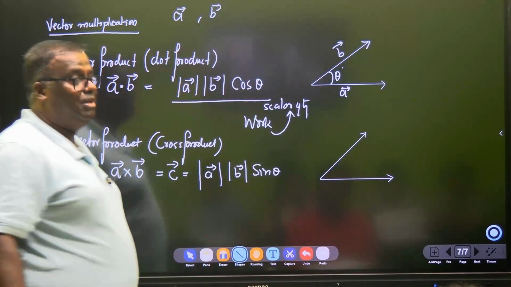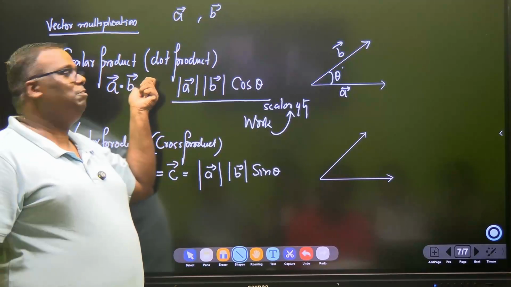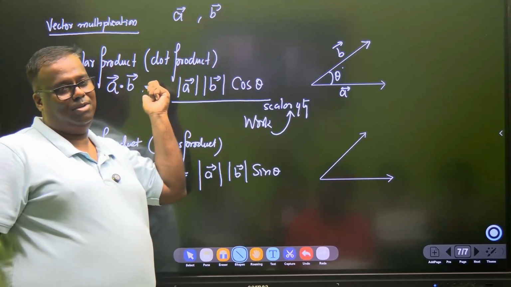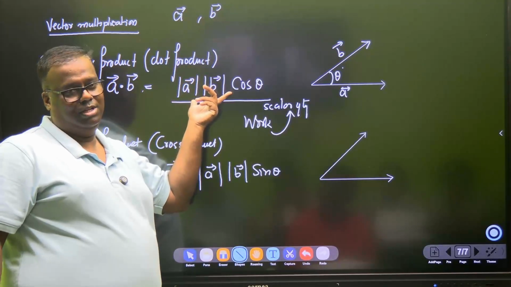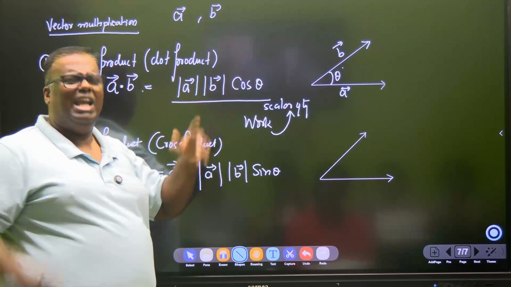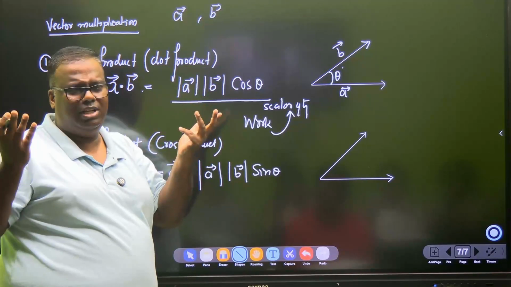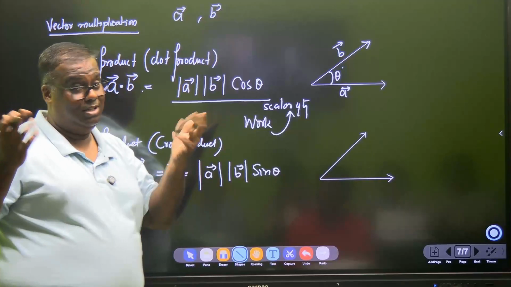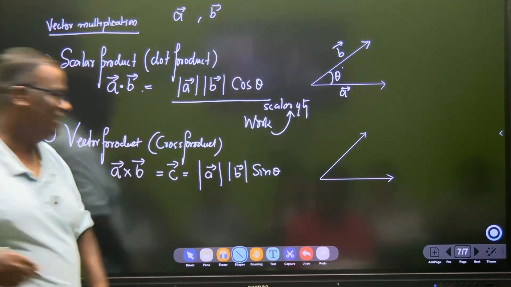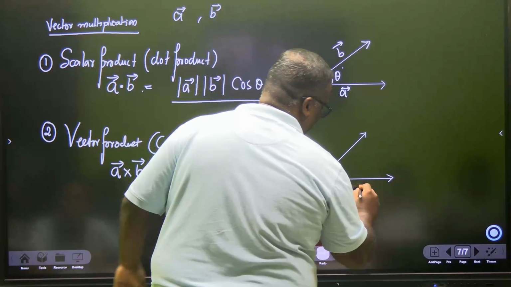Later in 12 we'll study A dot B and B dot A are same. So it is commutative. Dot product is commutative. End of the day, you are getting a magnitude only. Now, how does it differ? 3 into 2 or 2 into 3? And direction differs. This is not commutative. You'll see that. और ये थोड़ा मुझे टाइम दो, बता देता हूँ.